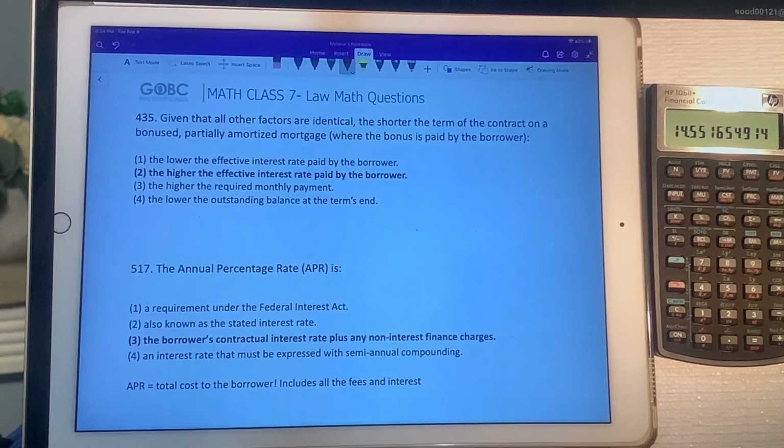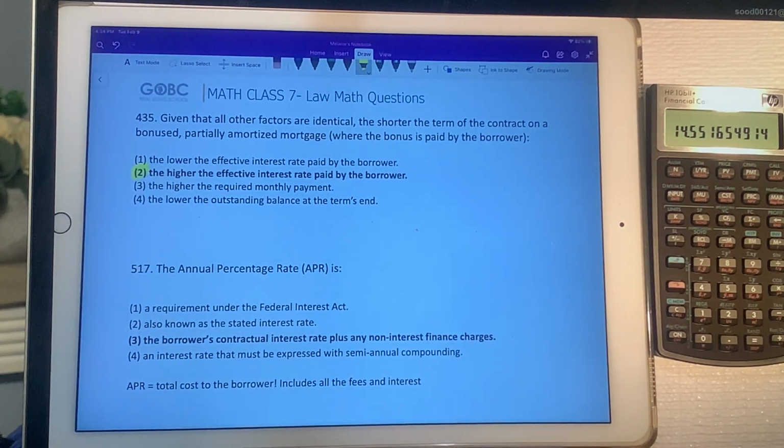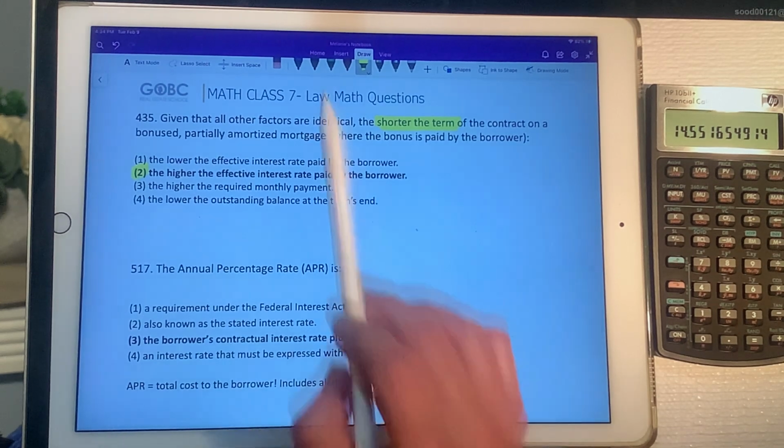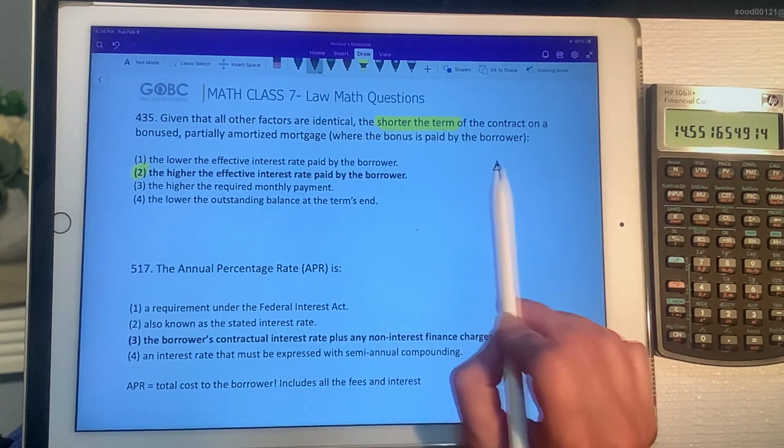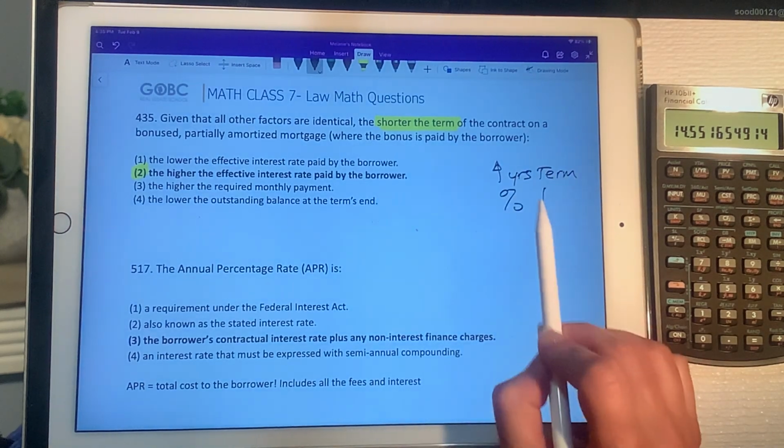Okay, so question 435 says, given that all other factors are identical, the shorter the term of the contract on a bonused, partially amortized mortgage will do what? So this one is the opposite of the one that we did previously. The one that we did 2 questions ago said what's going to happen to the interest rate if it's a longer term. This one is saying it's a shorter term. So when we lengthened the term, when we added more years onto the term, what happened to the rate? It actually lowered the rate.